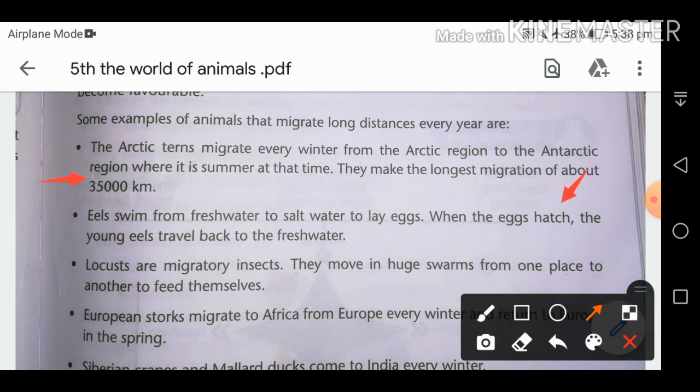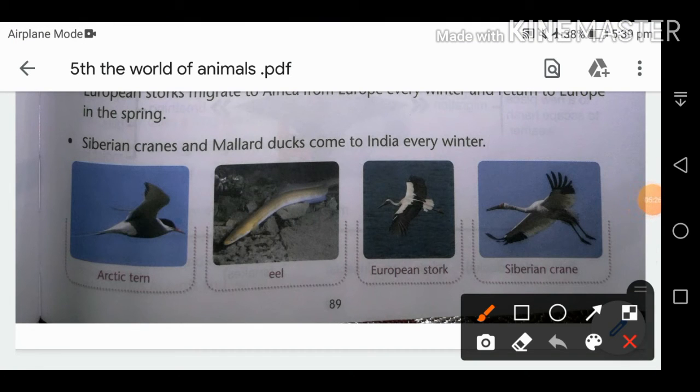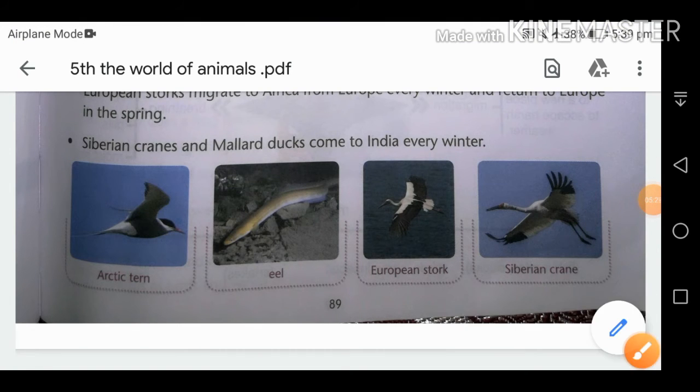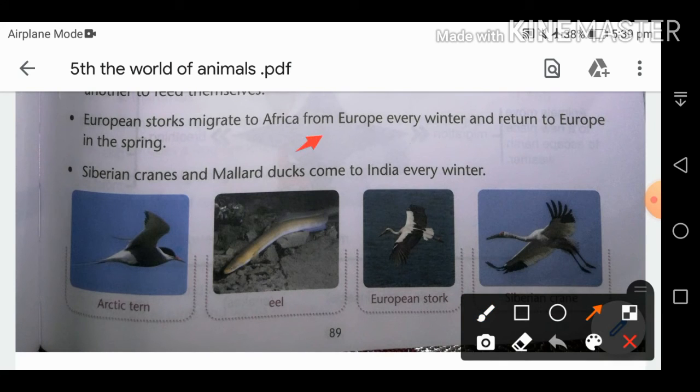Then the European storks migrate to Africa from Europe every winter and return to Europe in spring. So they also travel due to the weather. And Siberian cranes and Mallard ducks come to India every winter. This is also an example of migration.